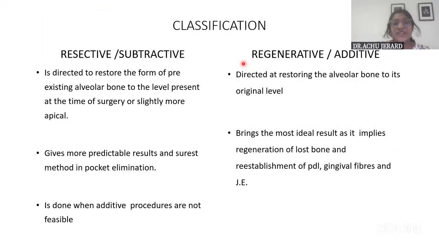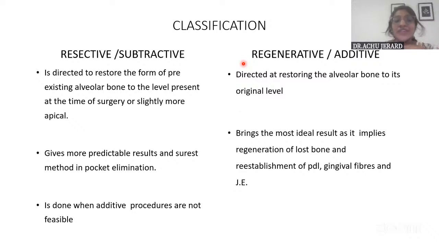So, resective or subtractive surgery in depth. In resective surgery, what we are doing is aiming at producing a normal physiology. The definition and all, you will need to learn by heart. I'm not repeating it again, because you will not grasp it all in the session, so you will have to sit and read and memorize it. I'll just explain what is what, so that when you read it, it will be easier for you.